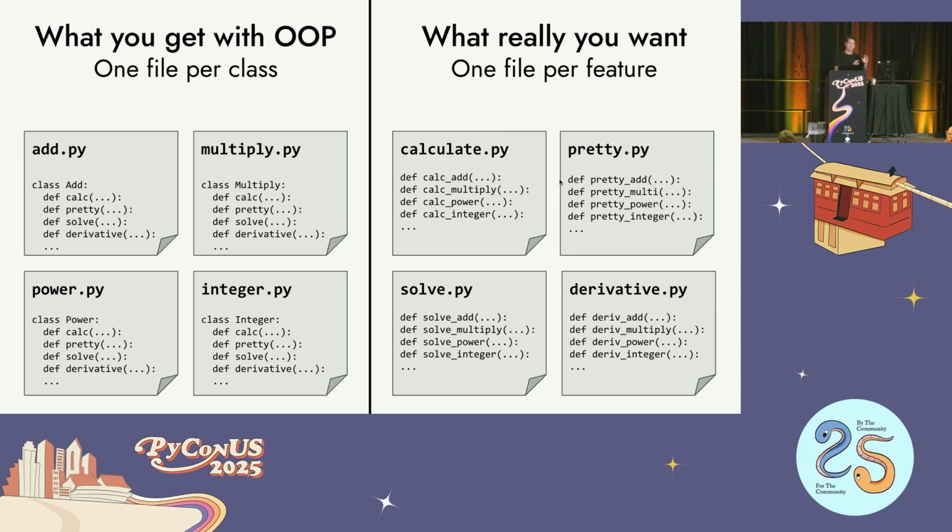The classes are more like data members. The functions inside the classes are not similar to each other. They just happen to touch that data. And so what this really is, is that the organization of the class is on the wrong axis. If you're debugging a stack trace of pretty printing, you're going to want to go through all the different pretty printing methods. It'd be great if those were all in just one file, like pretty.py. But with OOP, pretty as a method is in all of the files. So if you want to debug a stack trace, you have to open all of the files just to figure out which one is doing what. So just really simple stuff like that ends up breaking down because of OOP.